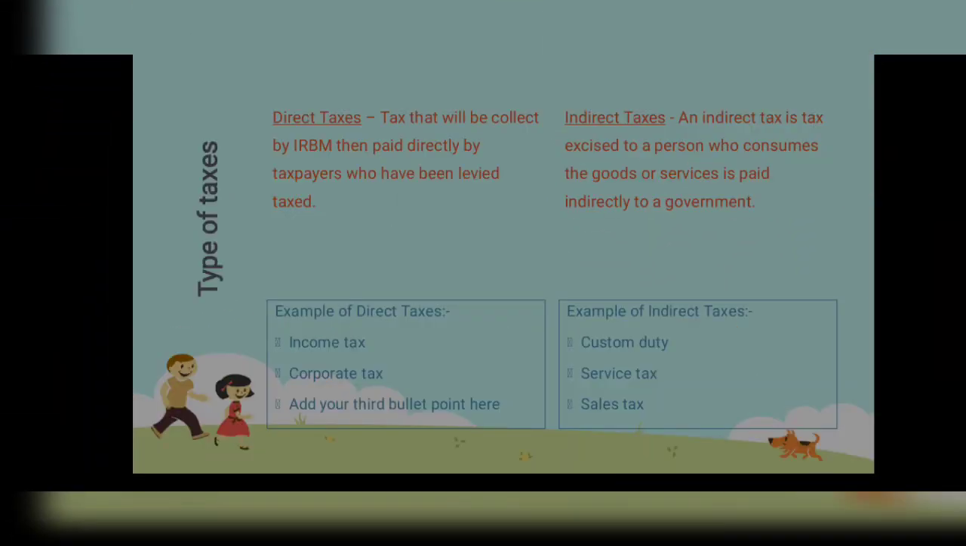Next is the types of tax. There are two types of taxes. First is direct taxes and second is indirect taxes. Direct tax is collected by IRBM and paid directly by the taxpayers who have been levied tax. Indirect tax is excised on a person who consumes the goods or services and is paid indirectly to the government. An example of direct tax is income tax and an example of indirect tax is customs duty.